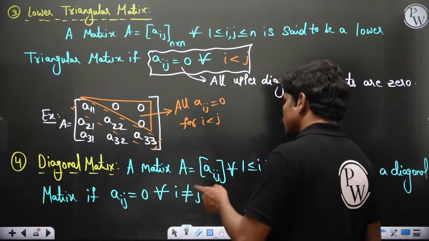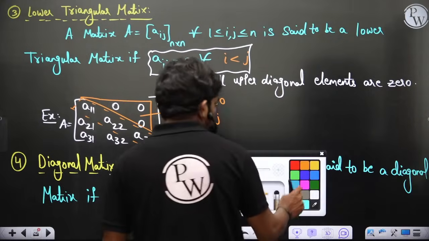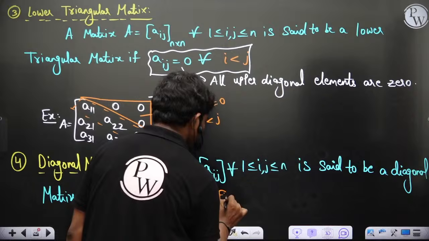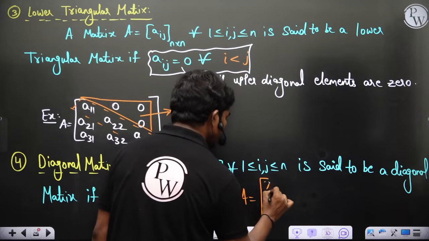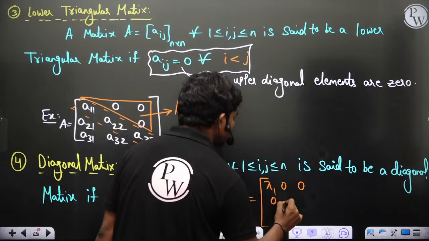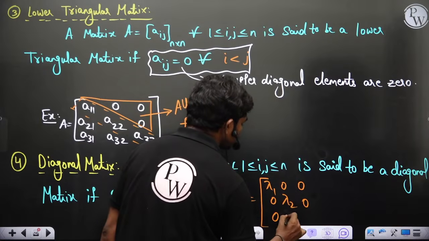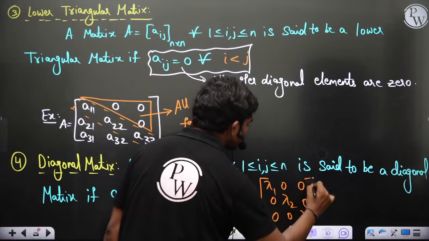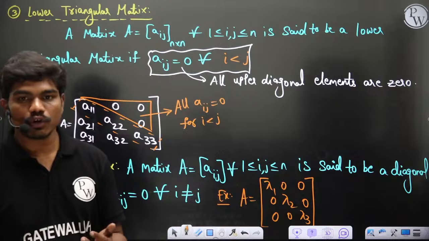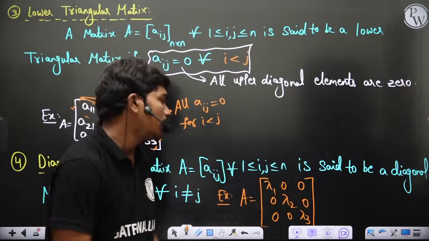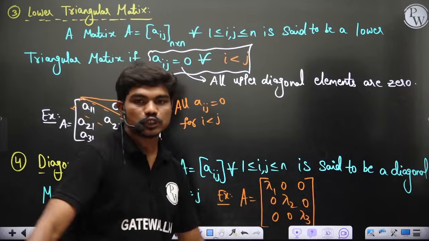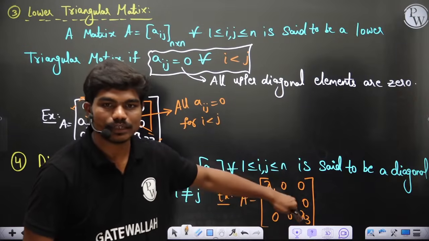Okay, so now we can see what a diagonal matrix is. It should only have diagonal elements. So lambda 1 0 0, 0 lambda 2 0, 0 0 lambda 3. Let's say these are the 3 elements. Then this is what you call a diagonal matrix. Definitely the upper diagonal elements should be 0 and the lower diagonal elements should also be 0.